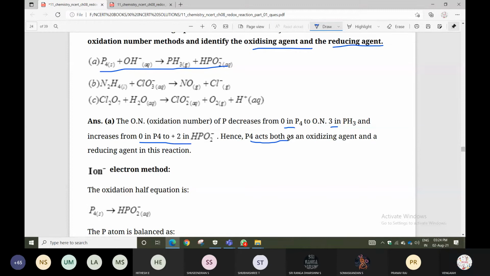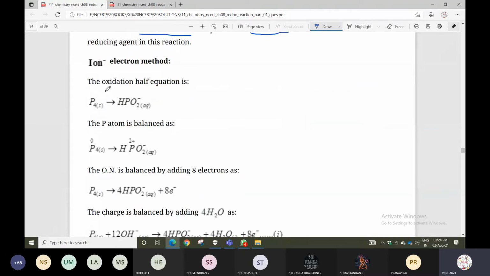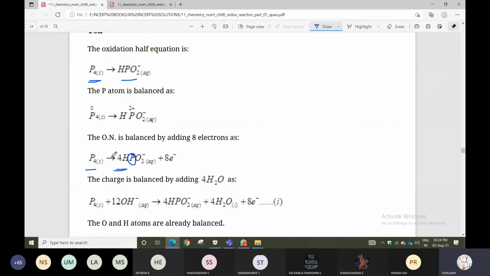In this reaction, for the ion electronic method, there is an oxidation half reaction and a reduction half reaction. For example, in the oxidation half reaction, first balance the phosphorus atoms. Here 4 phosphorus will be there, here only 1, so add 4 before it. Next step is the oxygens. How many oxygens will be there? 8 oxygens will be there, 4 to 8, so you can add 8 water molecules on the opposite side.